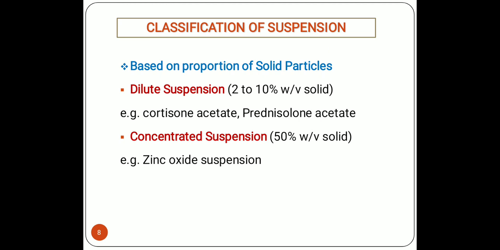Dilute suspensions are where the concentration of solid particles ranges from 2 to 10% weight by volume of solid. That means 2 to 10 gram of solids are present per 100 ml. For example, cortisone acetate, prednisolone acetate. Concentrated suspensions are the suspensions where the proportion of solid particles is 50% weight by volume. For example, zinc oxide suspensions. So this is the classification based upon proportion of solid particles.